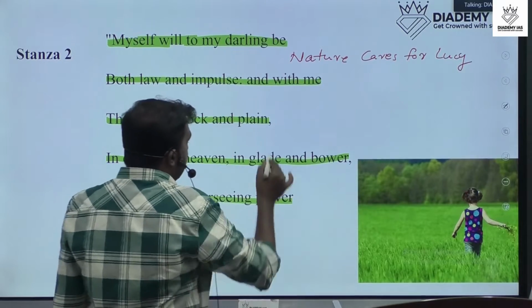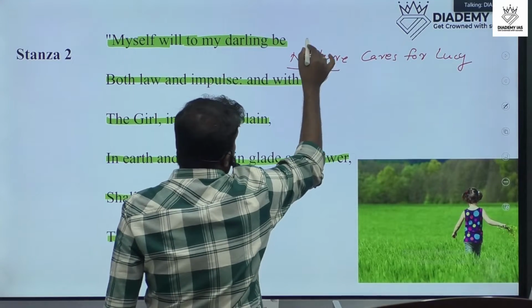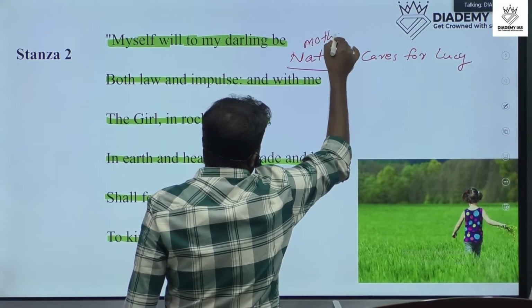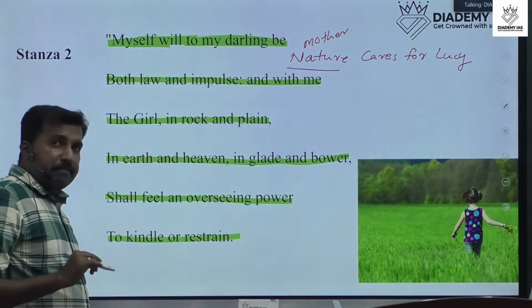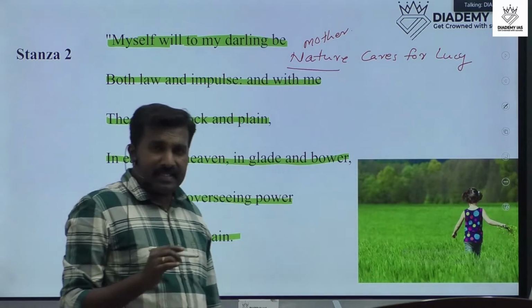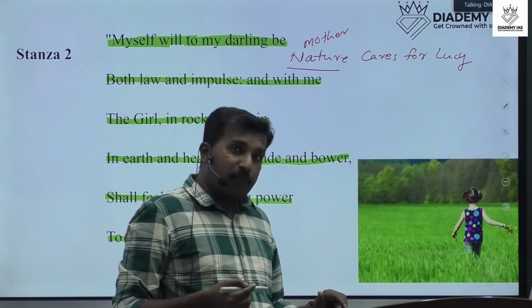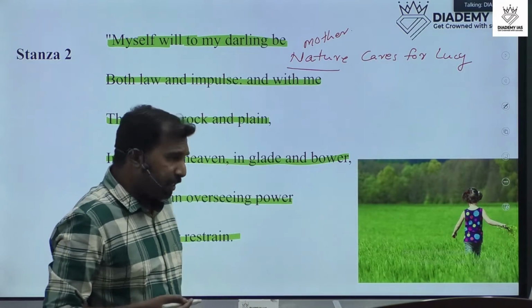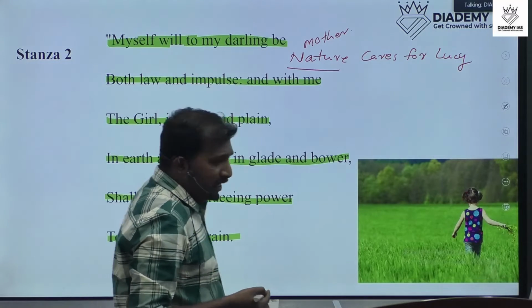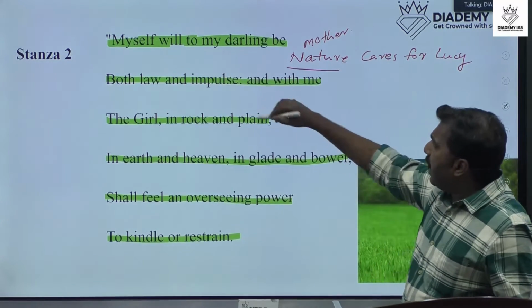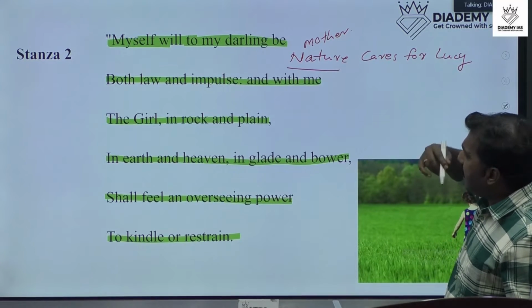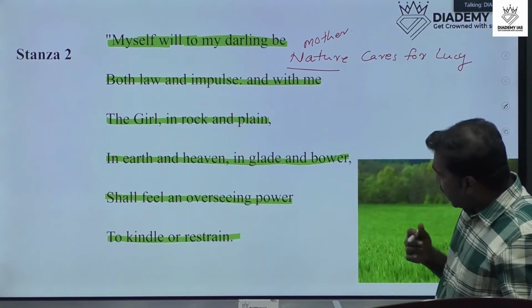We already said that nature is the mother of Lucy. According to William Wordsworth, nature is considered the mother of Lucy. In the poem, myself will to my darling be both law and impulse, and with me the girl in rock and plain.